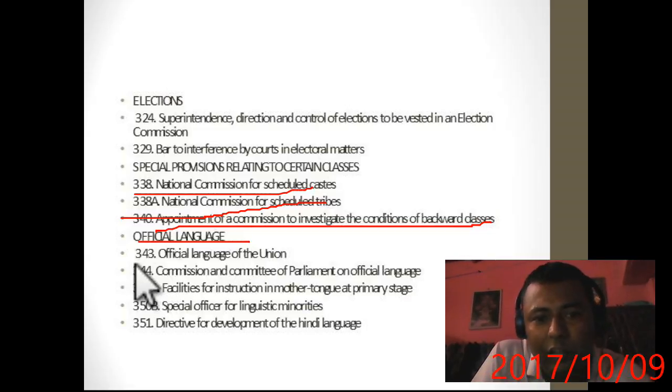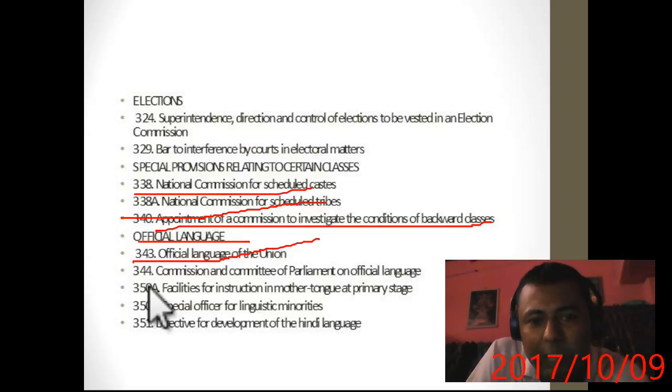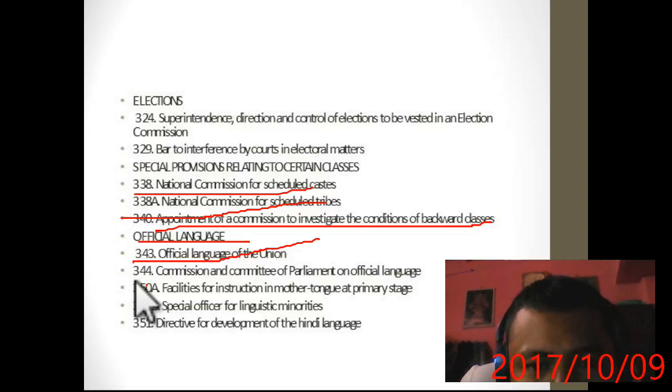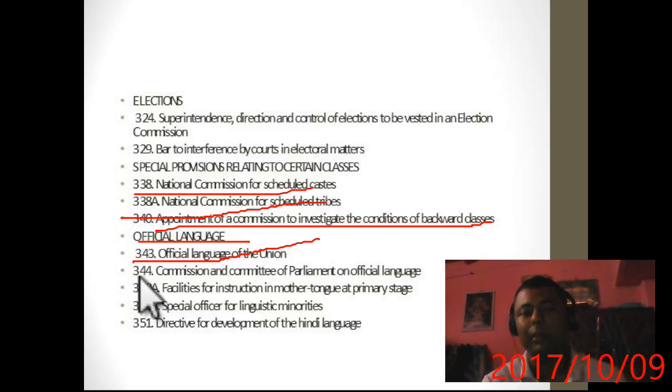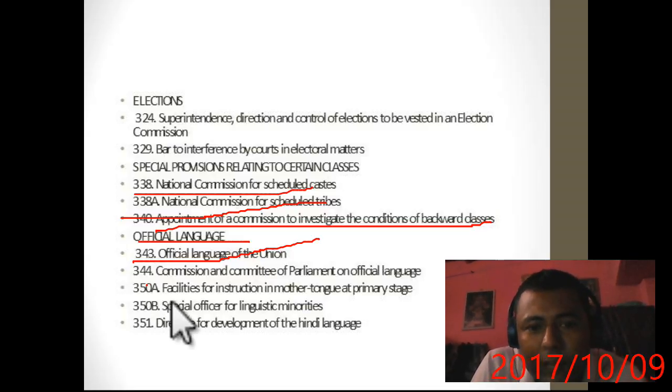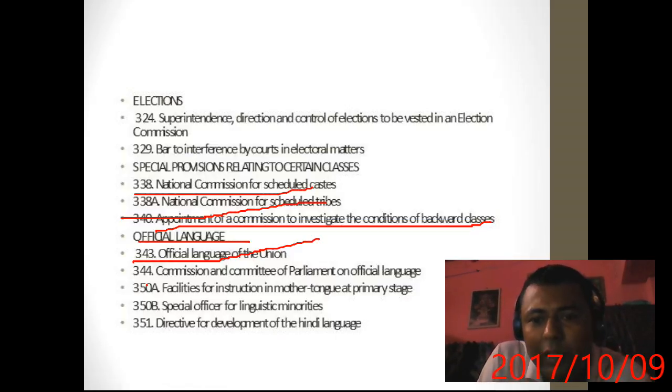Official language of the Union is given in 343. 343A, and 344, Commission and Committee of Parliament on official language. 350A, that is the facility of instruction in mother tongue at the primary stage. 350B, Special Officer for Linguistic Minorities. 351, directive for the development of the Hindi language.